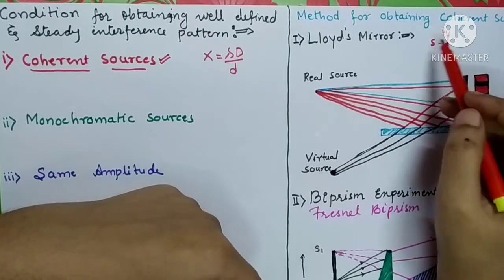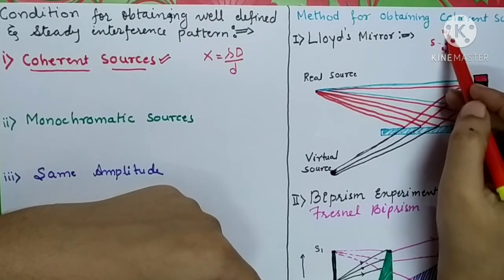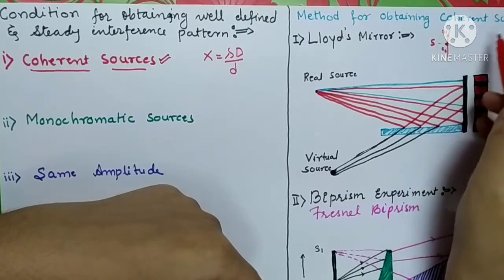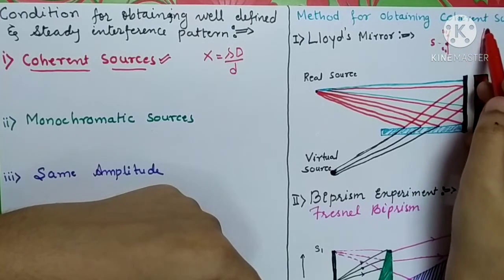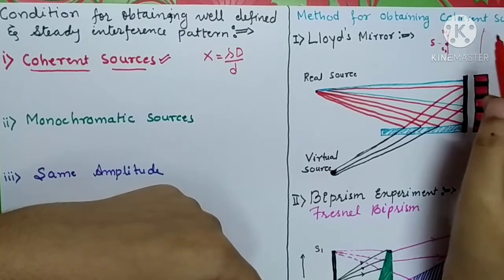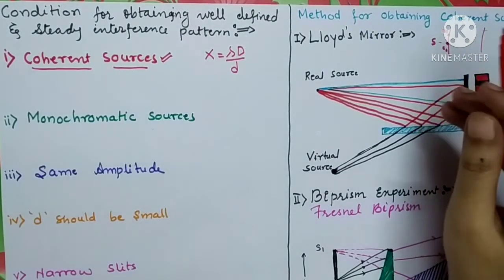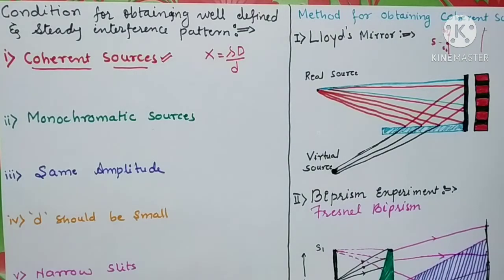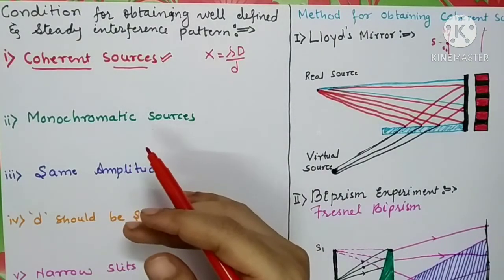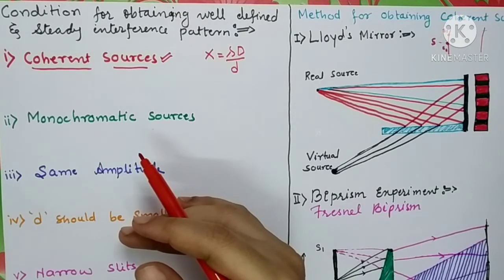Whatever changes are there in S, the same changes will be there in S1 and S2, and the interference pattern will not vary in time. If the phase and the phase difference vary with time, the positions of the maxima and minima will also change with time and the interference pattern will not be steady. For this reason, it is preferred that the two secondary sources used in the interference experiment are derived from a single original source.